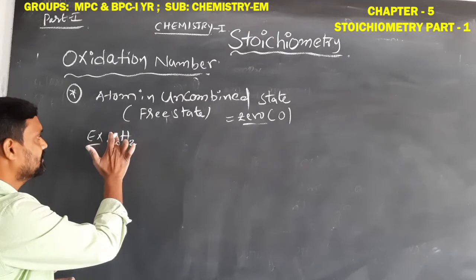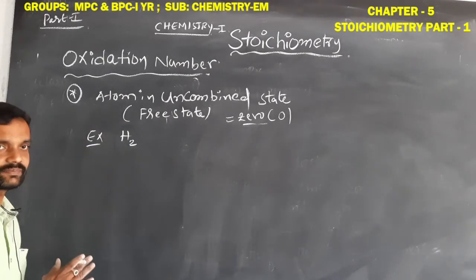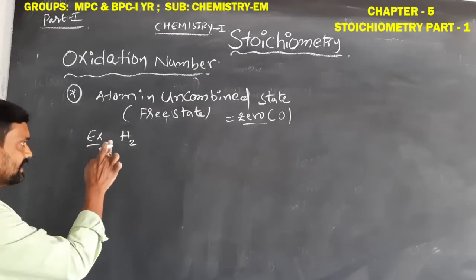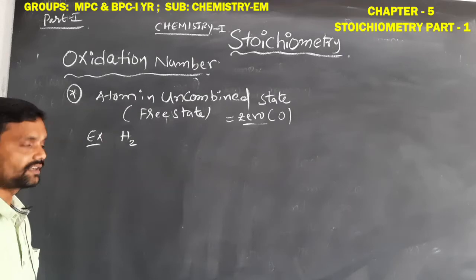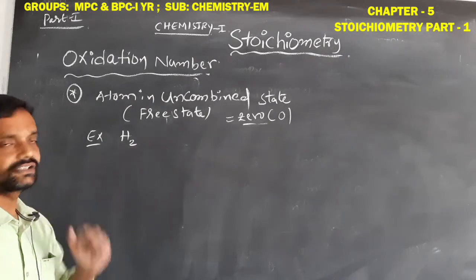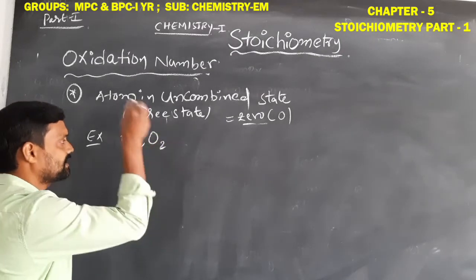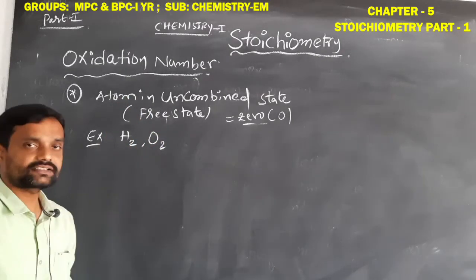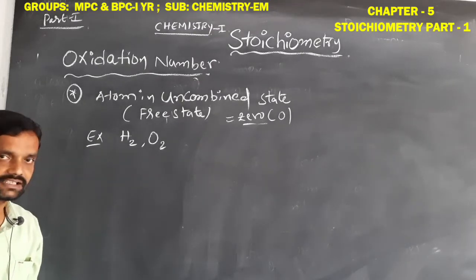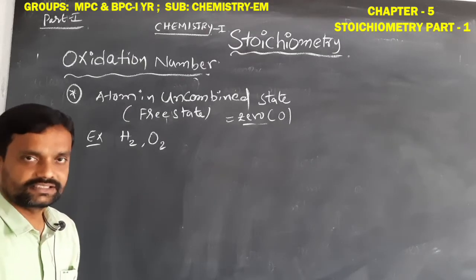So here hydrogen is present in the uncombined state, meaning the free state. It does not react with any other element. So the oxidation state of the hydrogen element is 0. Okay, students, this is the concept. For example, oxygen gas. Here also oxygen does not combine with any other atom. It is present in the uncombined or free state, so its oxidation number is 0.